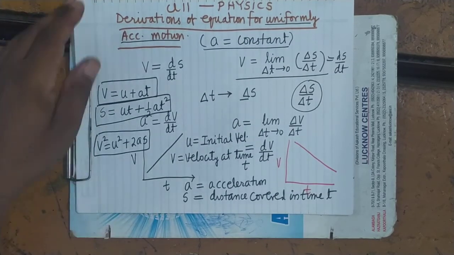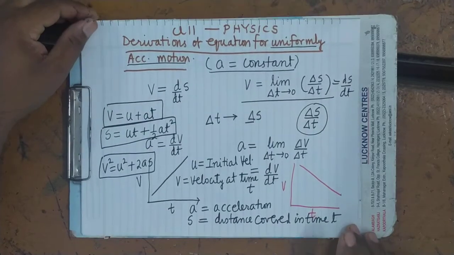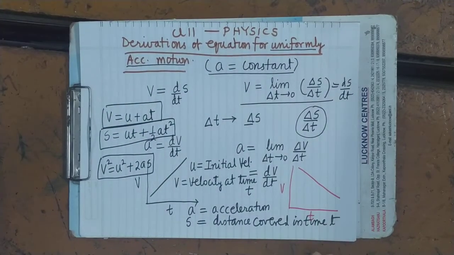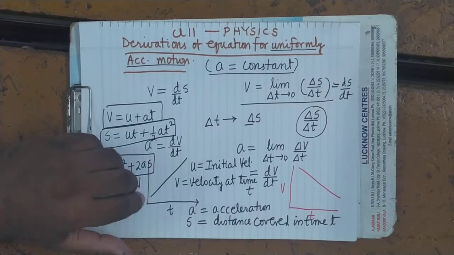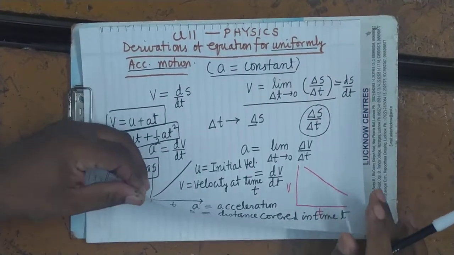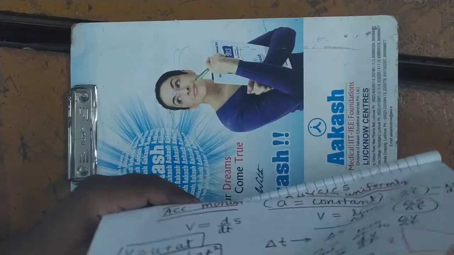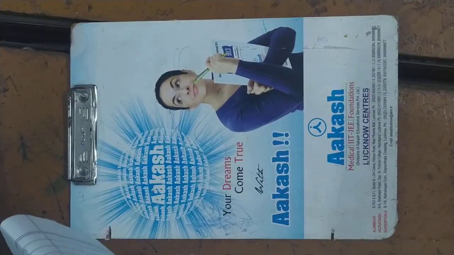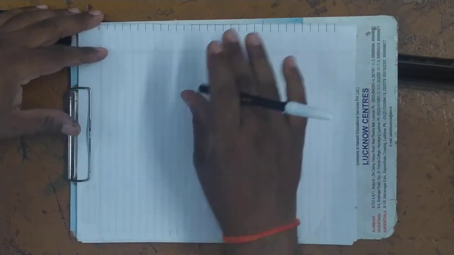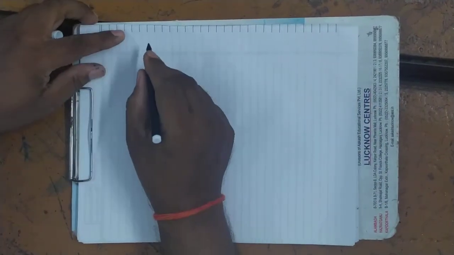Now today I will explain the derivation of these equations by using the calculus method. It's clear? Derivations of these equations by calculus method.